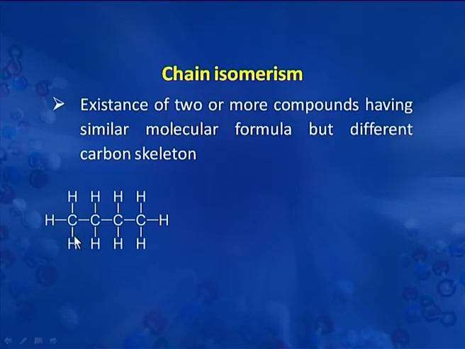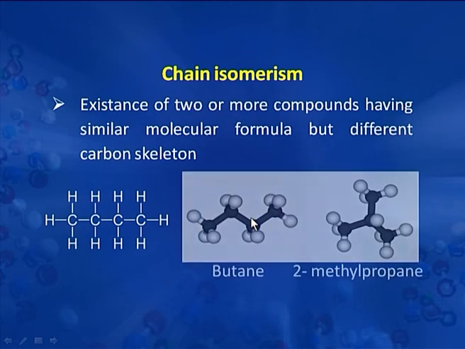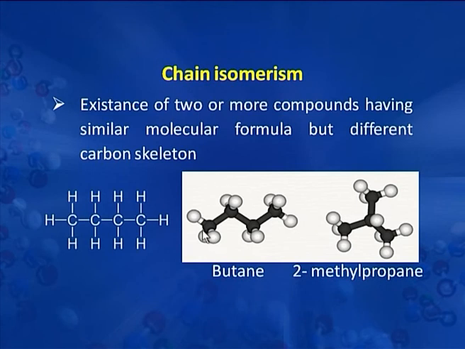But in 4 carbon compounds, it is not always necessary that the 4 carbons are attached in a straight chain as shown here. There can be two different arrangements. One is that the carbons are attached to each other forming a chain like this. We call this compound butane.